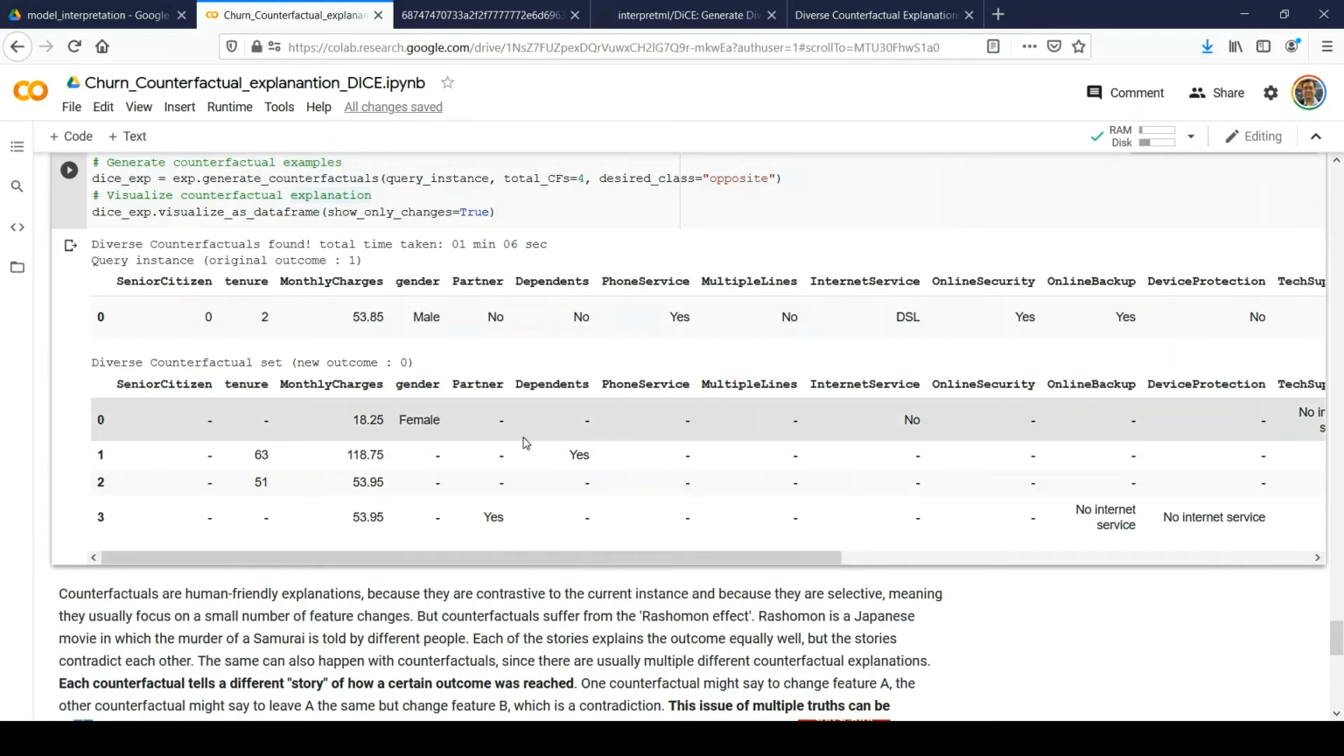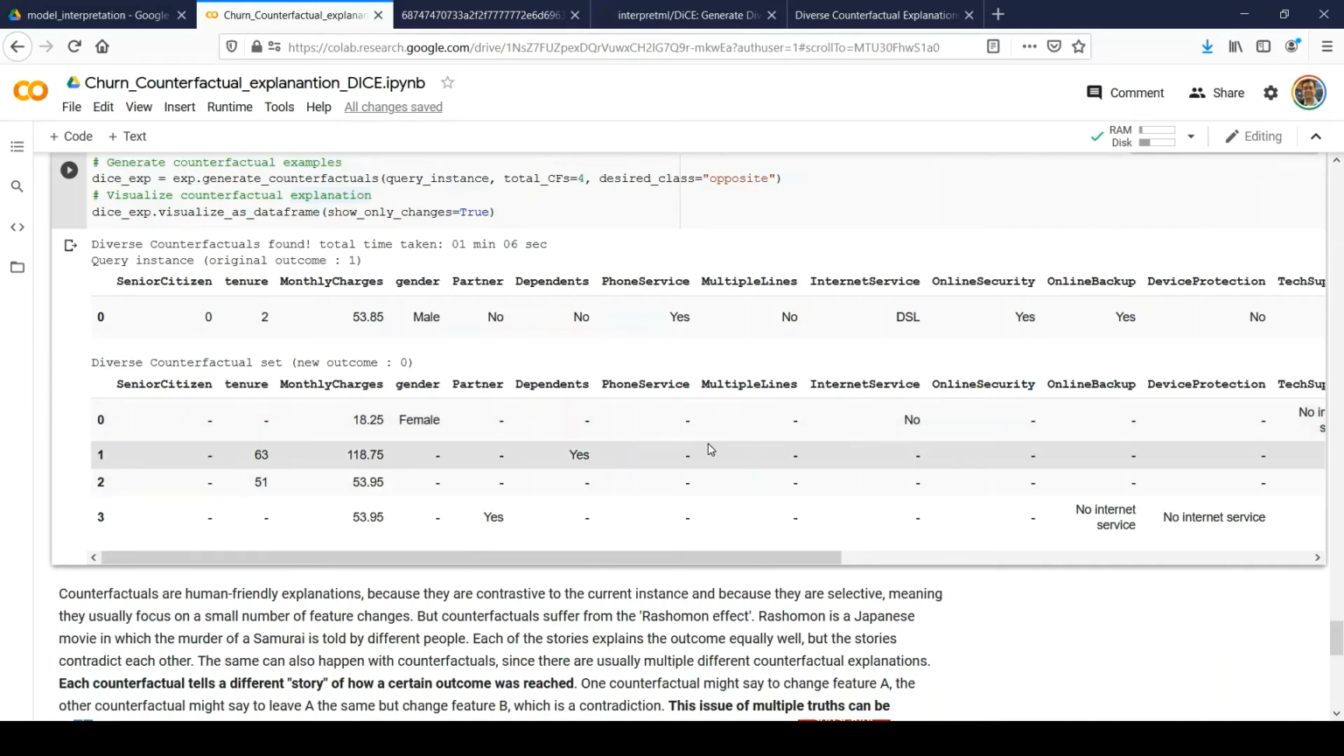So we'll see the first counterfactual explanation, and here it's recommending to change the gender from male, which is not correct. I mean, that's not possible. We cannot change the gender. So that's absolutely not a valid explanation for us. So we'll cut this. Not possible.